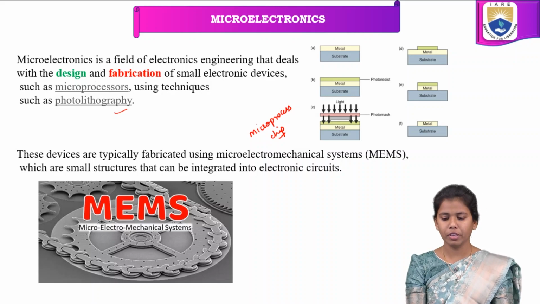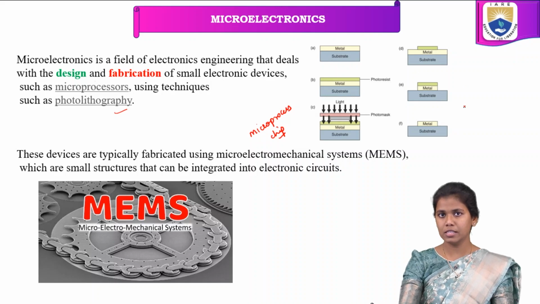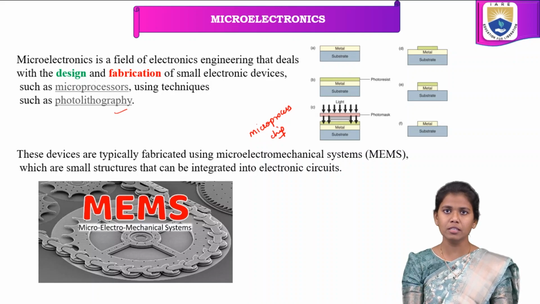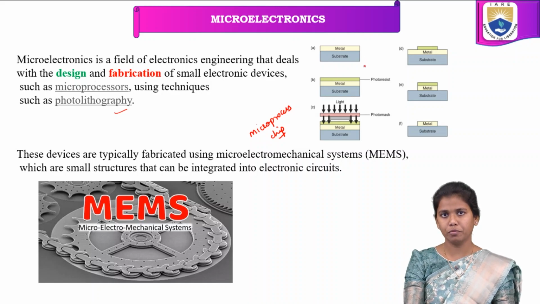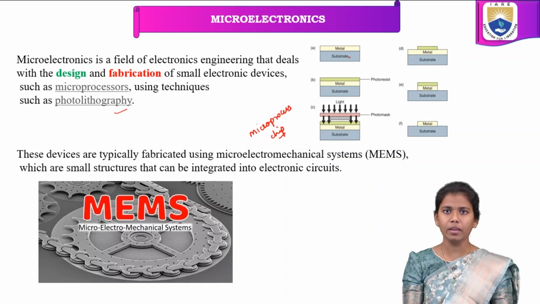In photolithography, there are 6 major steps that we can follow. In order to get a proper outcome, when you are fabricating a chip, the first and foremost thing to consider is the substrate and the metal. And after that metal, what we do is apply photoresist.